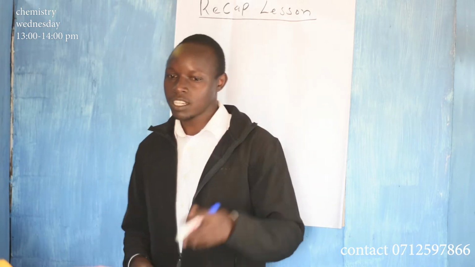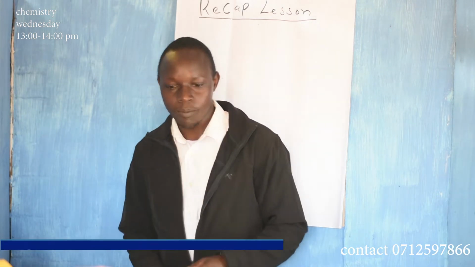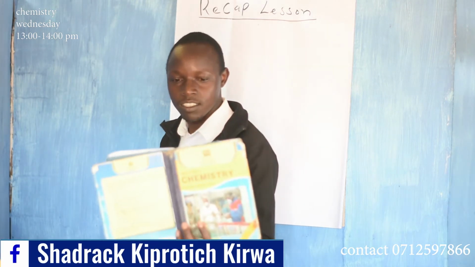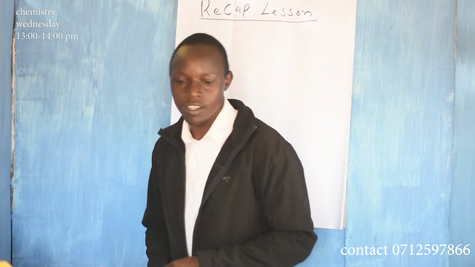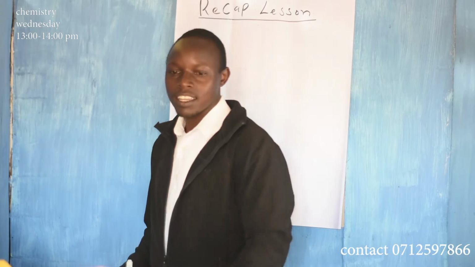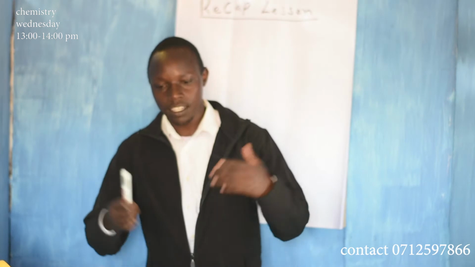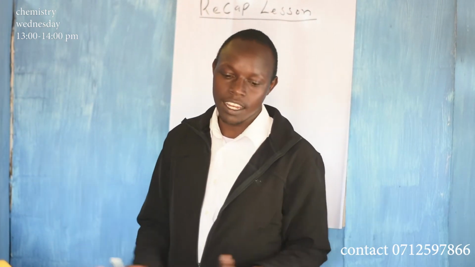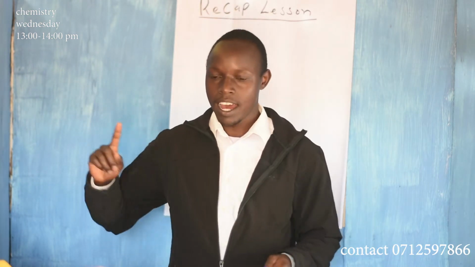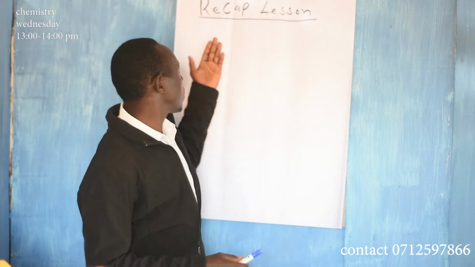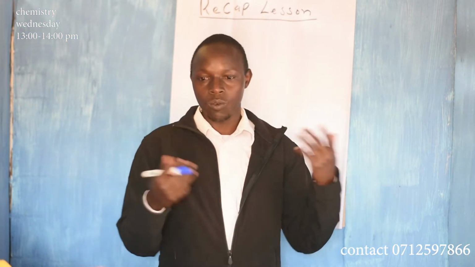So today you will not sleep in class, take your pen well. We will do 2-3 questions in this course book, KLB Form 4, page 177. There is an exercise on that page that I just want us to go through, and then we summarize our lesson for today. So it will be as short as that. This is just a recap lesson on alkanols and what we have done.